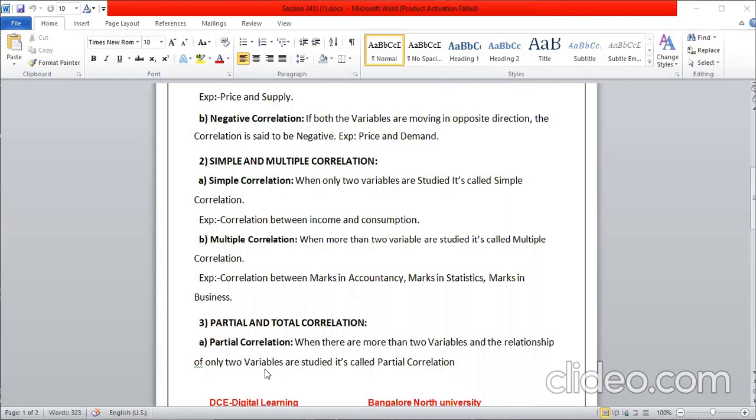In the partial correlation, you have to select the two variables. It should be representative of all the 10. In such a case, it is possible to select it, and then you can go for the partial correlation.